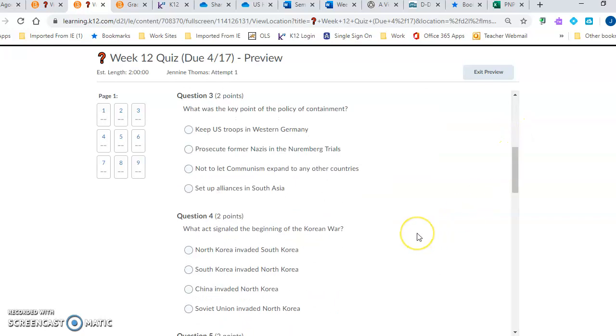Question 3. What was the key point of the policy of containment? Keep U.S. troops in Western Germany. Prosecute former Nazis in the Nuremberg trials. Not to let communism expand to any other countries. Or to set up alliances in South Asia.